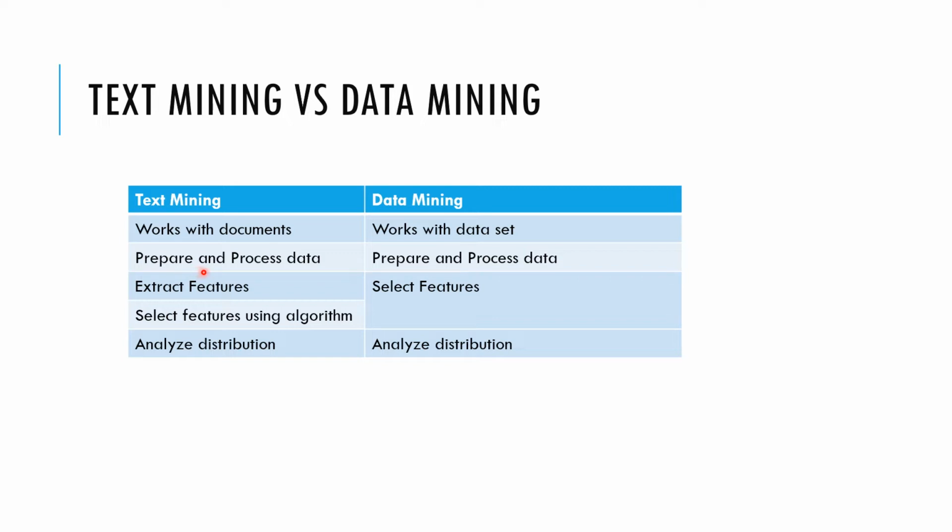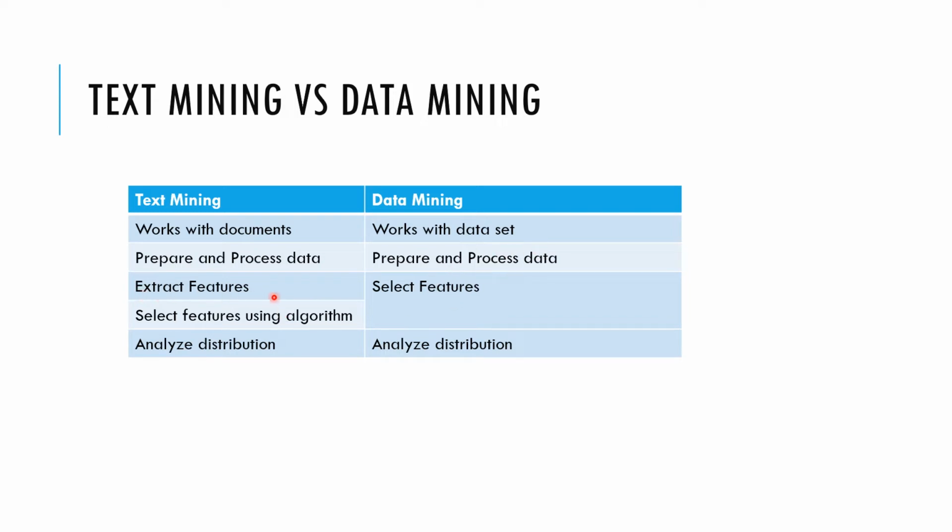Now the next step is to prepare and process data. That's what we do even in data mining. But the main difference is here: we straight away select the features. Features means independent variables, right? Explanatory variables. Since we already have structured data, we just straight away pick up those features.